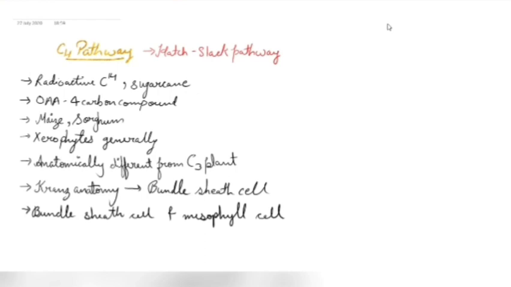These two cells have some differences between them, and before starting the C4 cycle, I'll first explain the difference between these two cells because the difference is important for the cycle. So we have two cells, one is the bundle sheath cell and the other is the mesophyll cell.